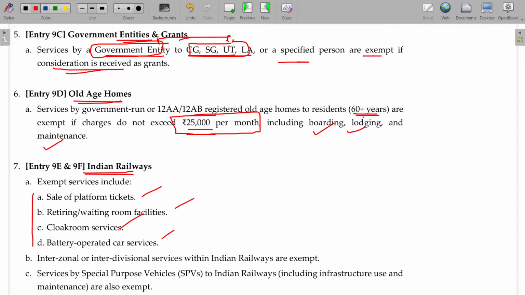These services rendered within the railways premises will be totally exempted. Okay, retailing and waiting room facilities. Earlier, no. When you go to railway stations nowadays, if the train comes half an hour late or 1 hour late, it will be hectic for us to stay there, overcrowded, but there may be waiting rooms also.